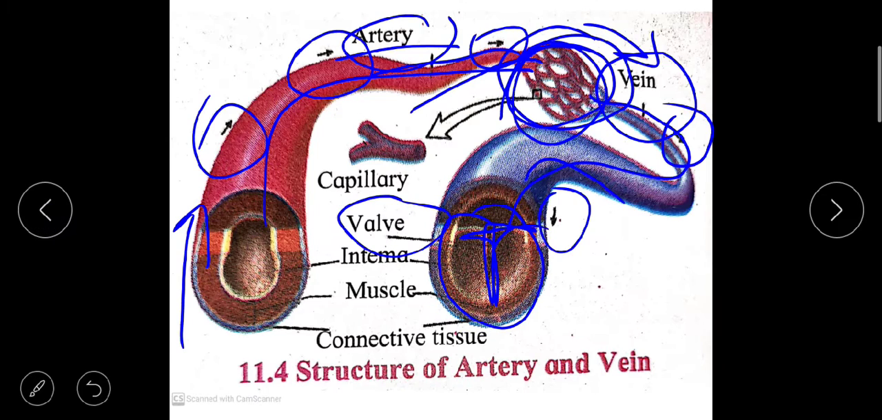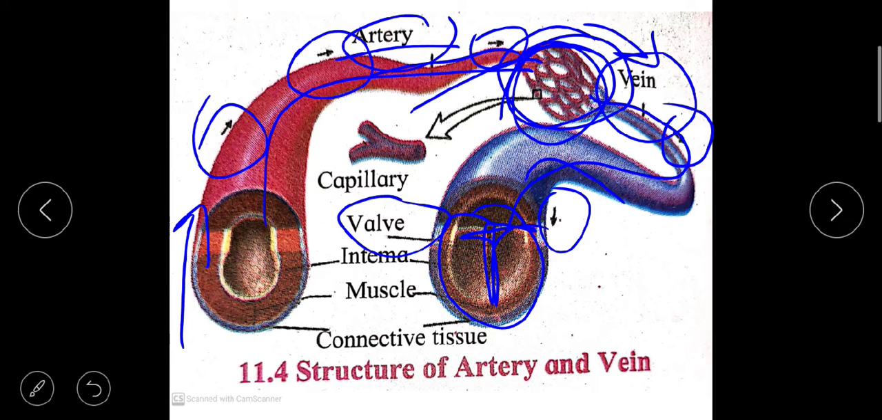See, as I told you, the blood vessels which carry the blood away from the heart are known as arteries. That means they carry oxygenated blood. Remember, arteries carry oxygenated blood. Veins carry deoxygenated blood. Veins carrying deoxygenated blood means some waste material has been added to the blood, and this becomes deoxygenated, and when oxygen and other nutrients are added to the blood, it becomes oxygenated.